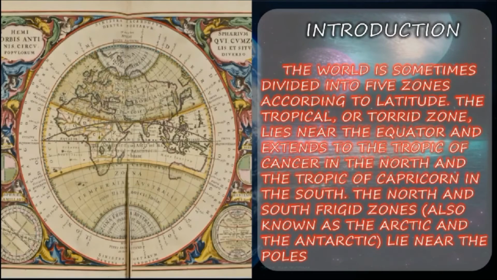Introduction. Let's see the introduction of this lesson. The world is sometimes divided into 5 zones according to the latitude. The tropical or torrid zone lies near the equator and extends to the Tropic of Cancer in the north and the Tropic of Capricorn in the south. The North and the South Frigid zones, also known as the Arctic and the Antarctic, lie near the poles. So, this is our introduction of our lesson, zones of the earth.